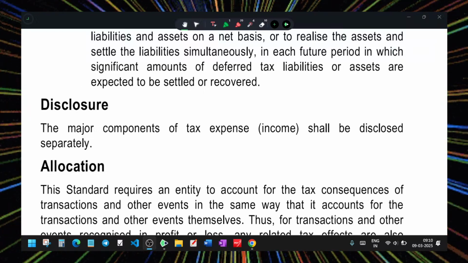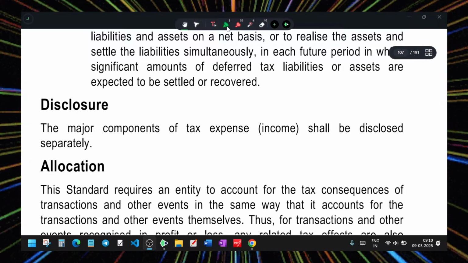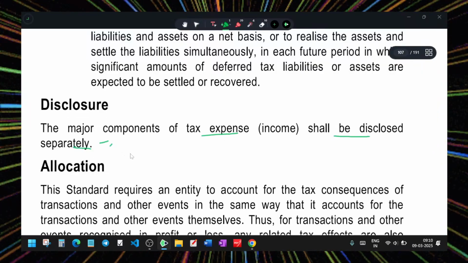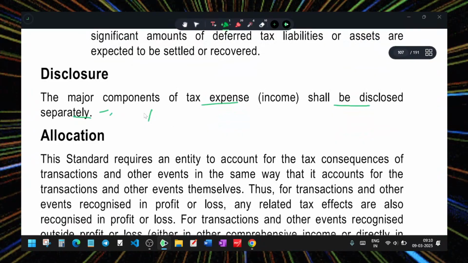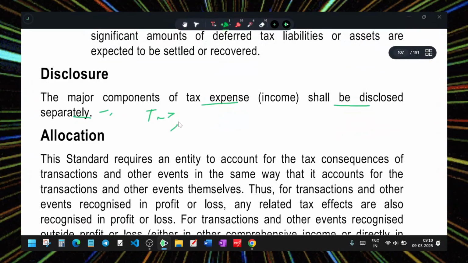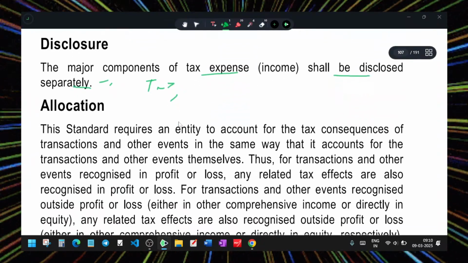Disclosure: what to disclose? The components of tax expense shall be disclosed separately. So, what is the tax expense, the income tax? What is the other country tax? What are the current tax payable? That all has to be disclosed separately, deferred tax as well.